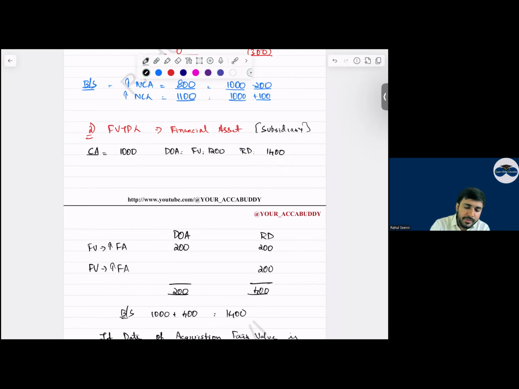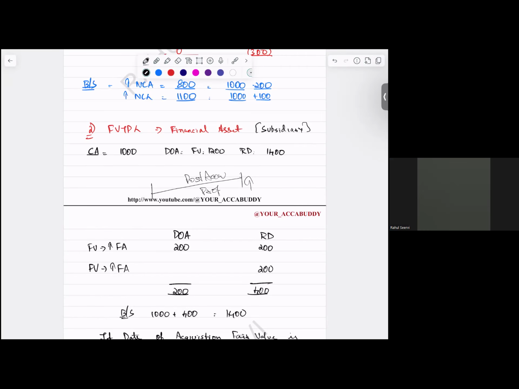But sometimes what will happen? Can I say after the acquisition, in the post acquisition period, the fair value will increase? After the post acquisition period, can I say the fair value can increase? Yes. If after the post acquisition period the increase is there, this increase will belong to whom all? Both or only one party? It will belong to both, I hope.